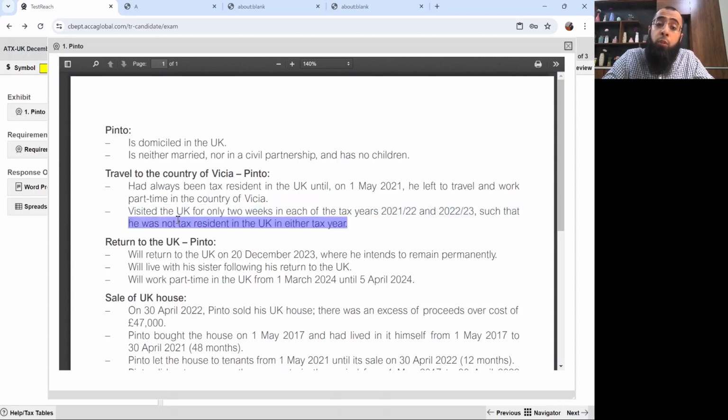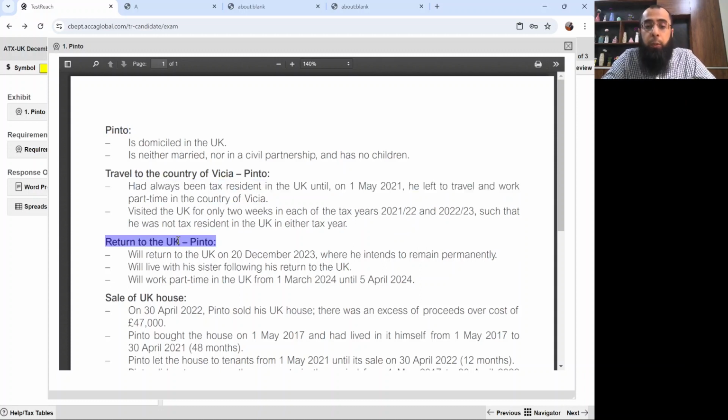Such that he was not a tax resident in either of the tax years. So in 21-22 and 22-23, Pinto was a non-UK resident, and that's straightforward written in the question. Okay, so he was non-resident for these 2 years, except that he has always been tax resident in UK.